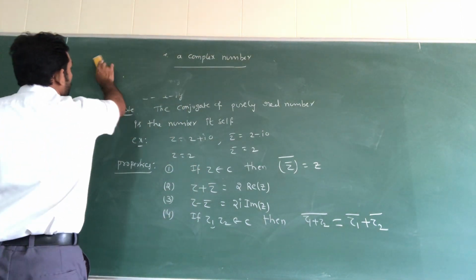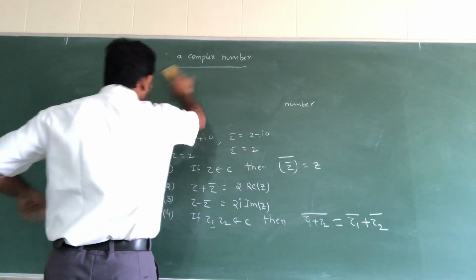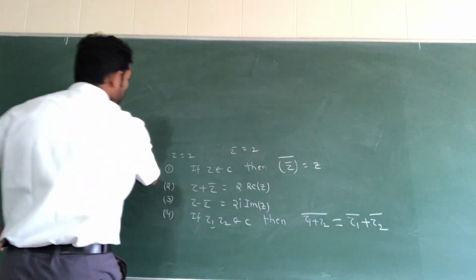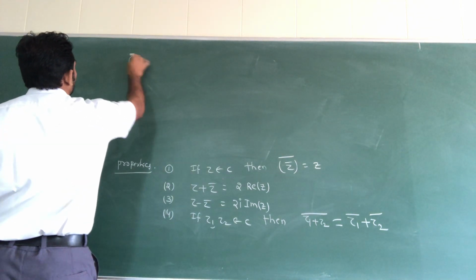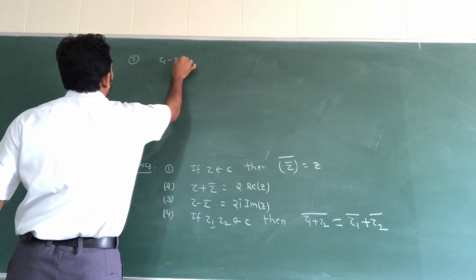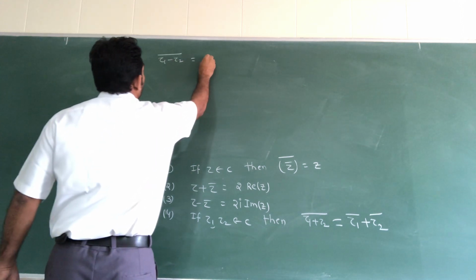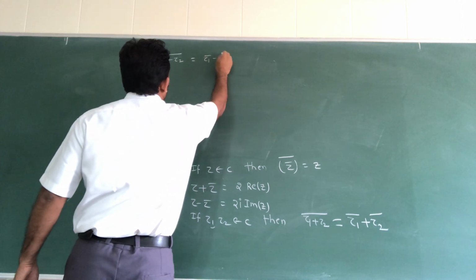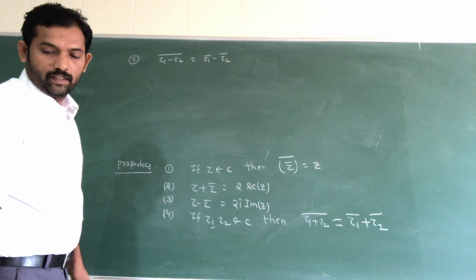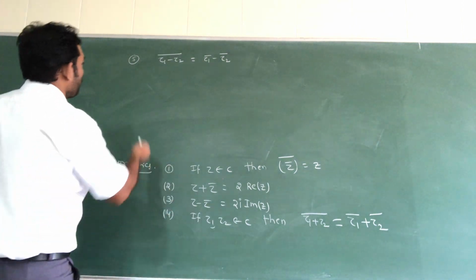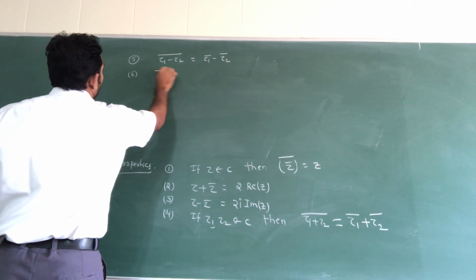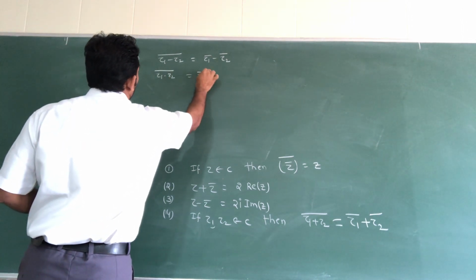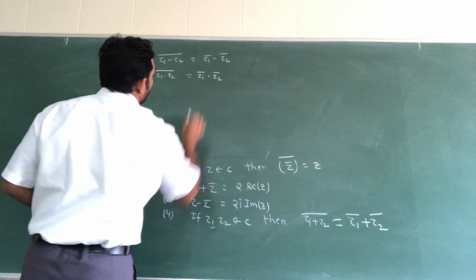Similarly for the remaining ones. Suppose a subtraction is given, what happens? The conjugate of z1 minus z2 is z1 bar minus z2 bar. Again for multiplication, the conjugate of z1 into z2 equals z1 bar into z2 bar.